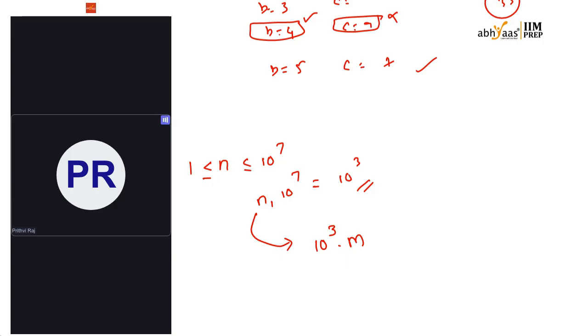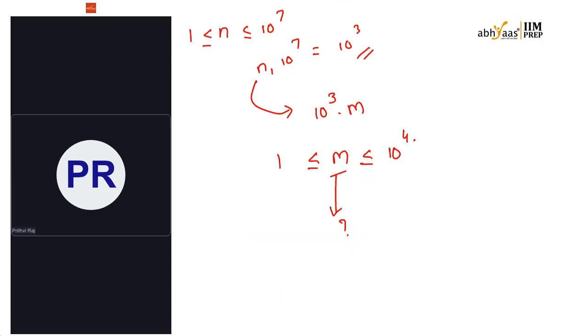That means now I can say that m can take the values from 1 to 10 power 4, possible like this. That means I have to count co-primes of this number. So how to find co-primes?